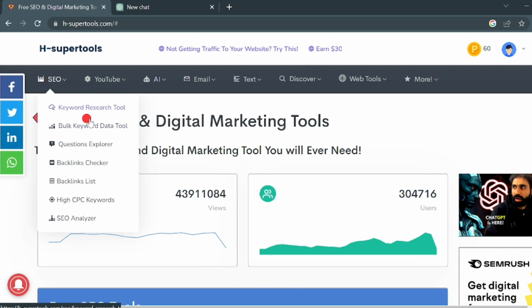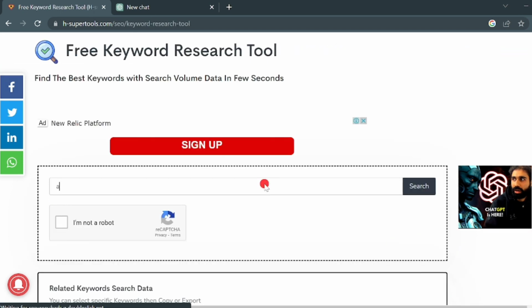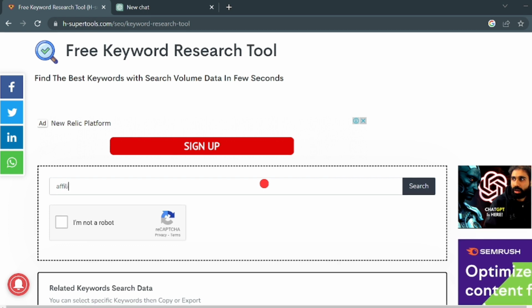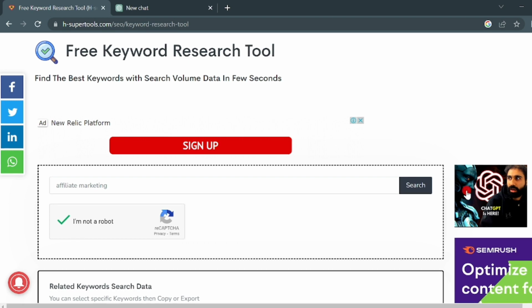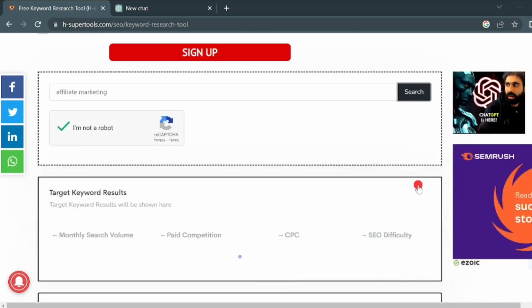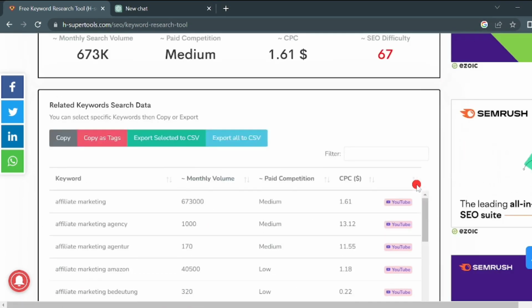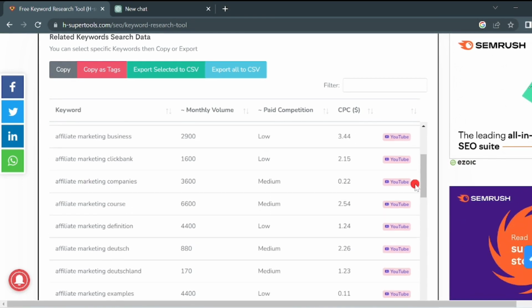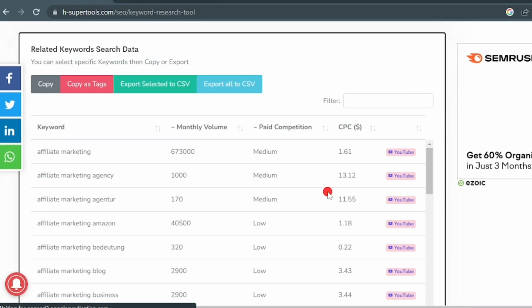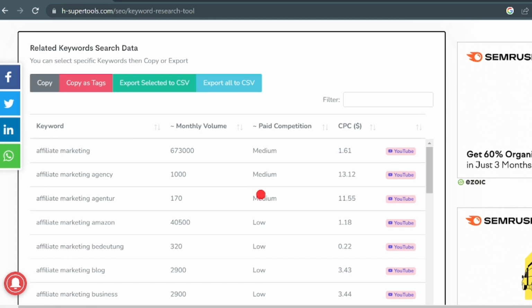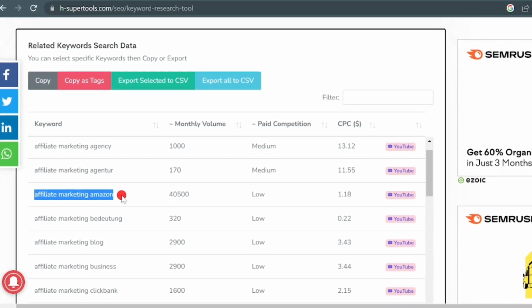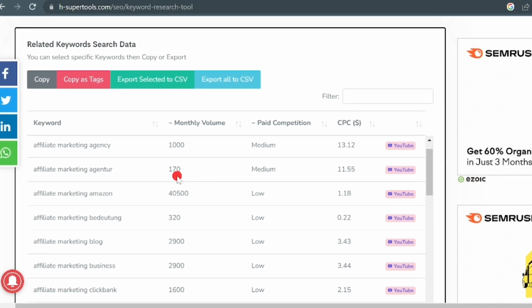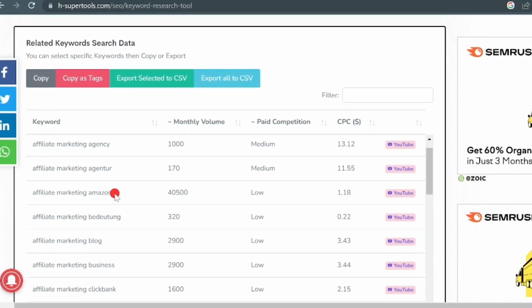After creating an account, click on right up here and select Keyword Research Tool. Now just enter your niche keyword, let's say for example affiliate marketing, and then tick "I'm not a robot" and click on Search. After a few seconds, this free tool will provide you with a list of keywords with their search volume, competition, and CPC. Now pick those keywords which have a high search volume but low competition. For example, this affiliate marketing Amazon keyword has low competition but a high monthly search volume.